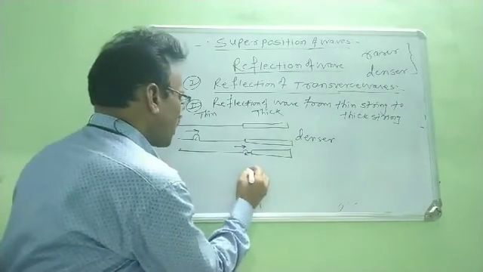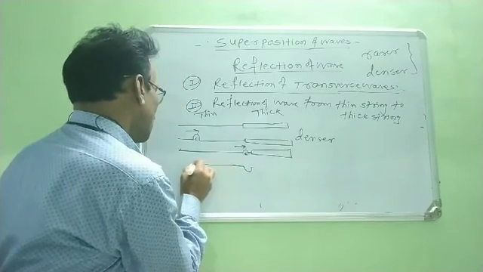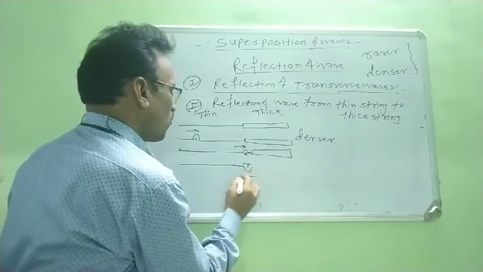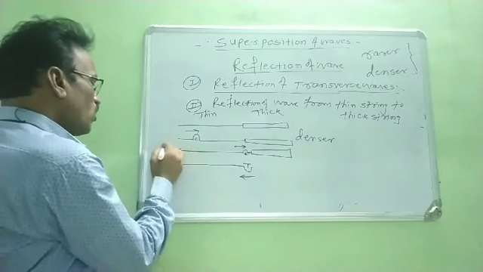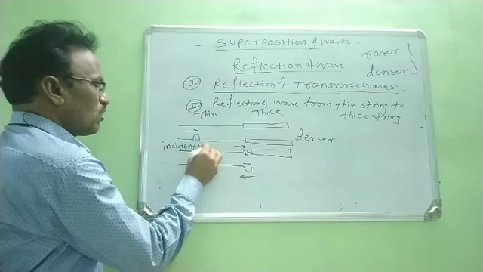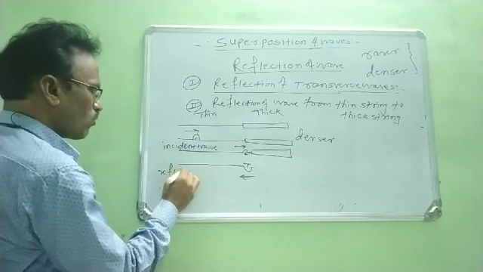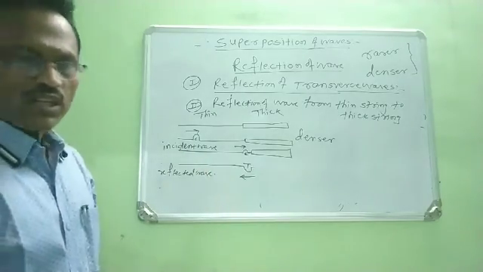Therefore, it is reflected as a trough, and again it moves along the same medium, right? Now this wave is incident wave, and this wave is reflected wave, right?